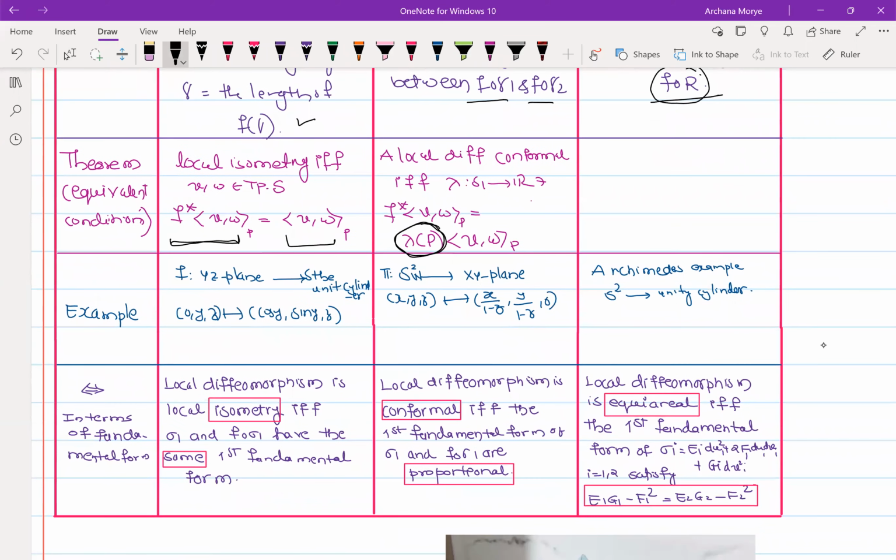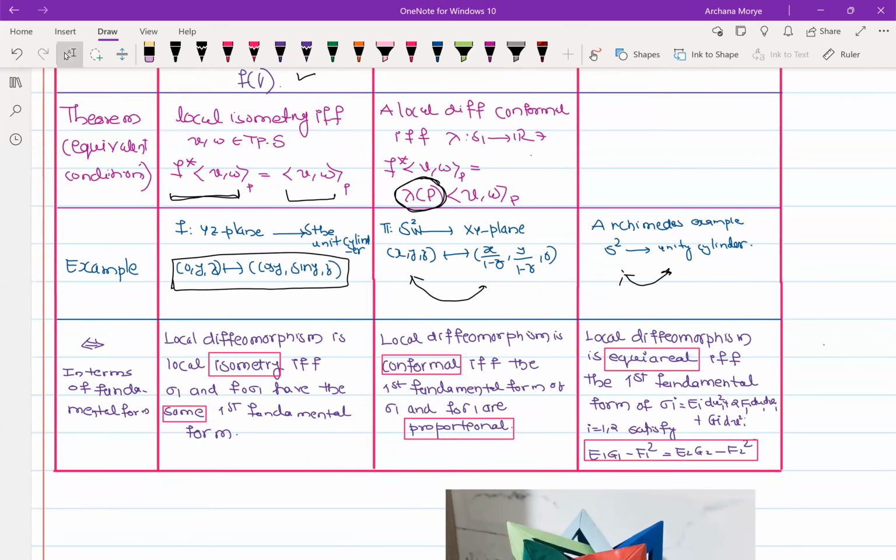And what is the example over here? This example we just now discussed, right? You remember this example of isometry we just discussed. And here, the stereographic projection, which we generally see, is actually a conformal map. So in our tutorial, we are going to see this. And in the sixth section, he is talking about an Archimedean example where he showed that the sphere and the unit cylinder preserve area. So that example he did, but we did not have time, so I did not talk about it.